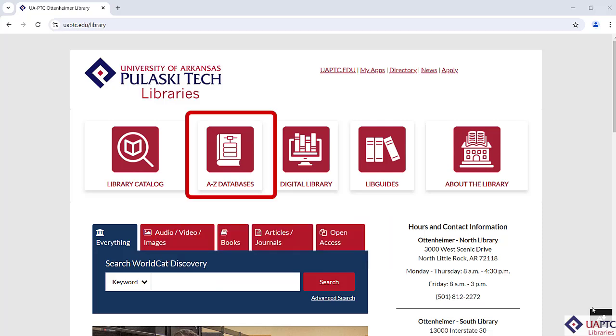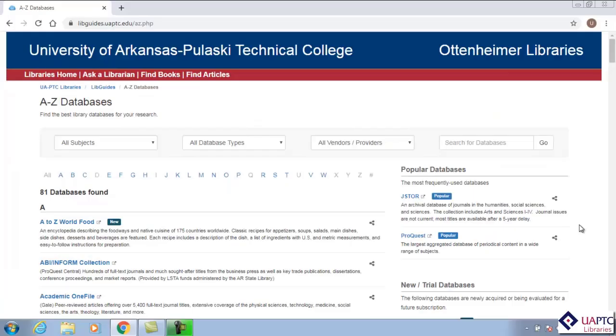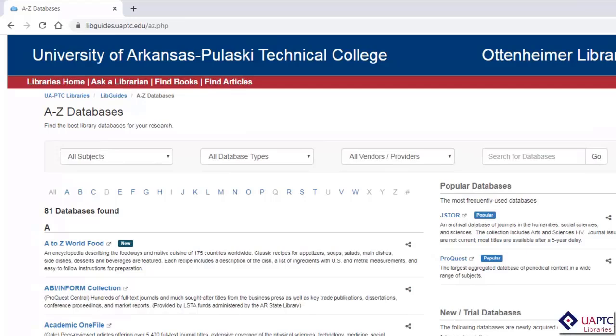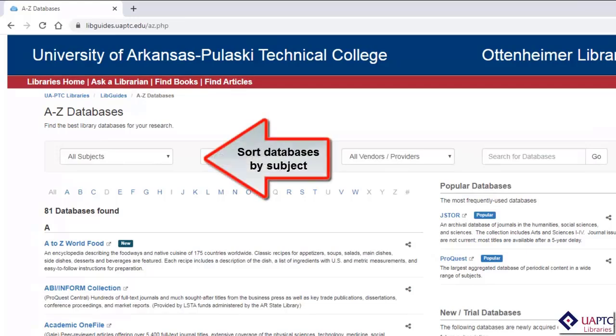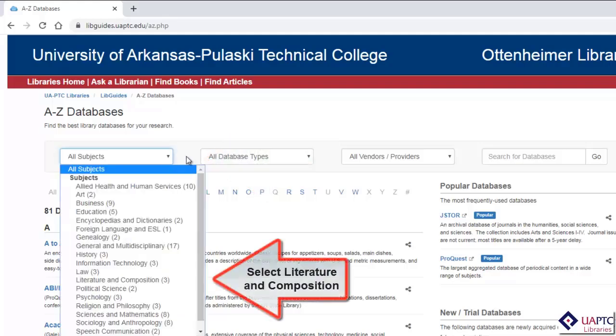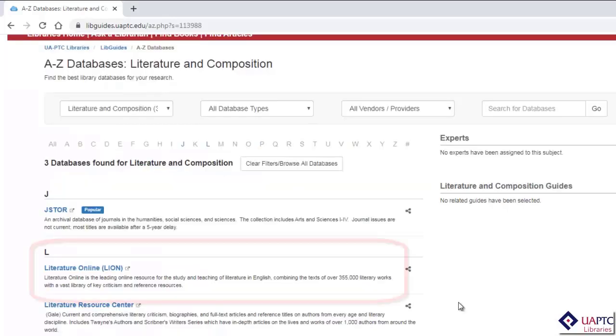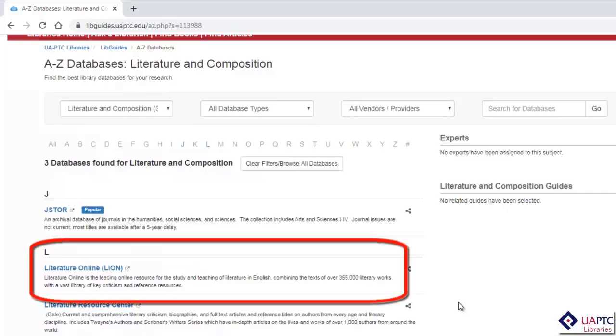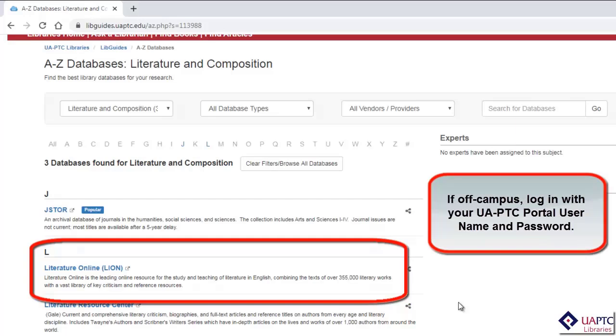To do this, click on the Databases button for a list of our databases. On this screen, you will see an alphabetical list of databases. To see just the databases that focus on literature and composition subjects, click on the Subject drop-down to expand the Subjects menu. Select Literature and Composition to see only the Literature and Composition databases. Click on Literature Online. You will need to log in using your UA-PTC portal username and password if you are off campus.